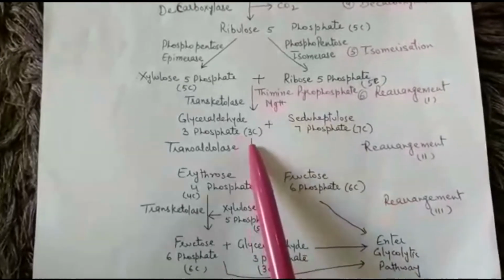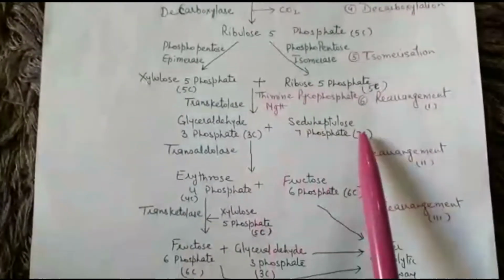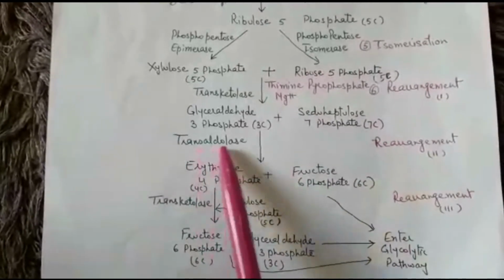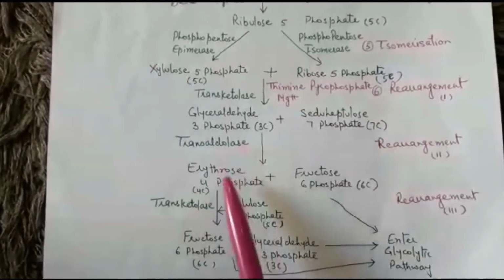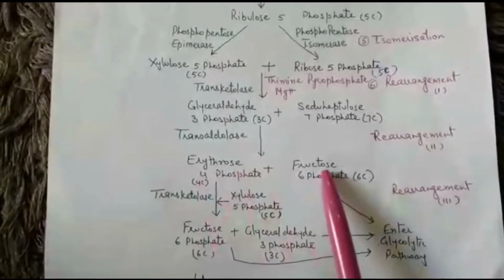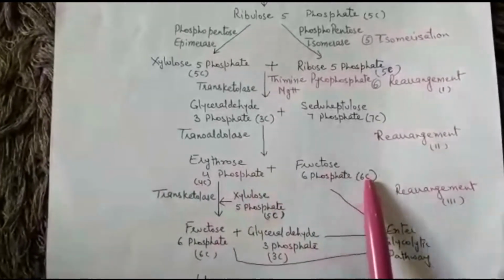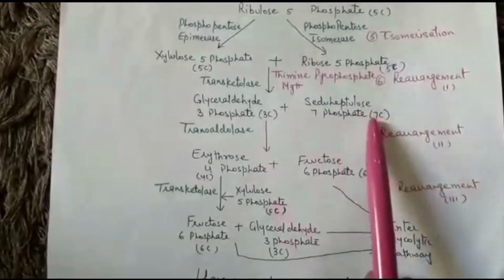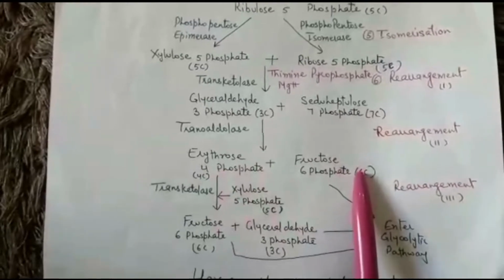Now glyceraldehyde 3-phosphate, which is 3 carbon, may combine with 7 carbon heptulose 7-phosphate in presence of trans-aldolase enzyme to form erythrose 4-phosphate, which is 4 carbon, and fructose 6-phosphate, which is 6 carbon. So here again keep in mind number of carbons will remain same. 3 plus 7 is 10, 4 plus 6 is 10.